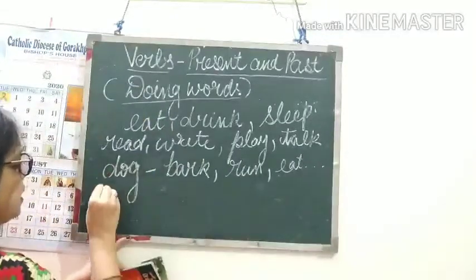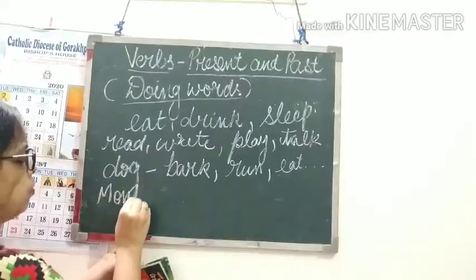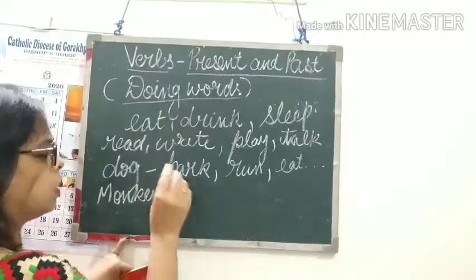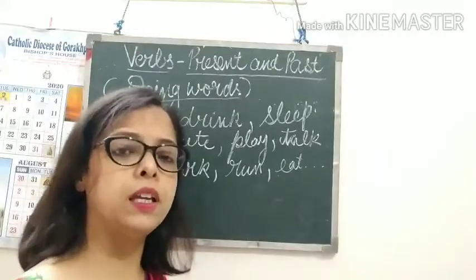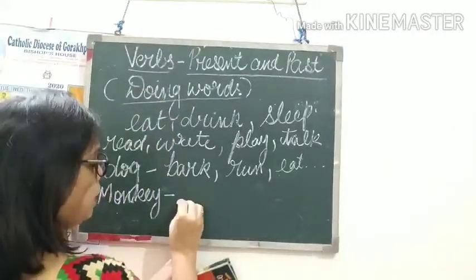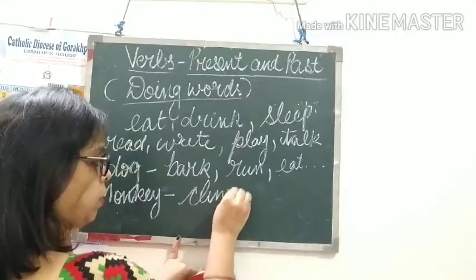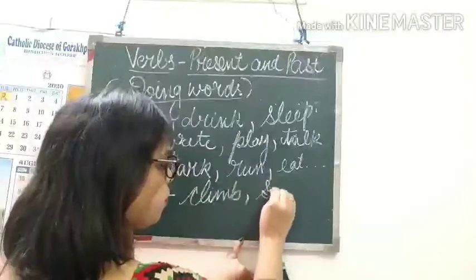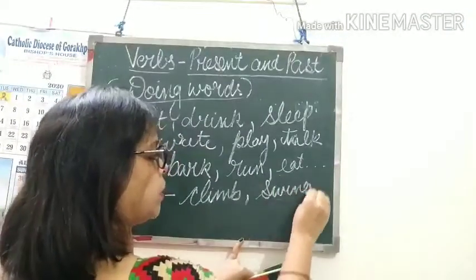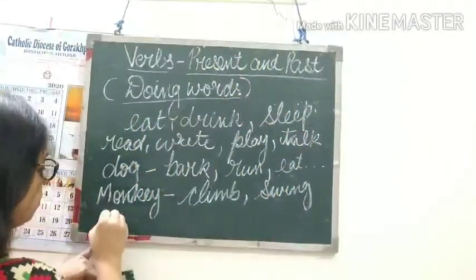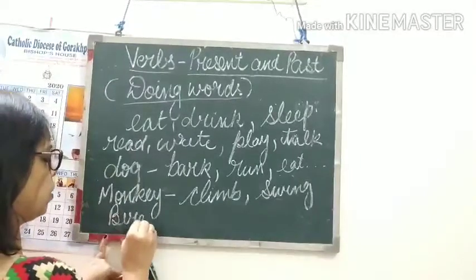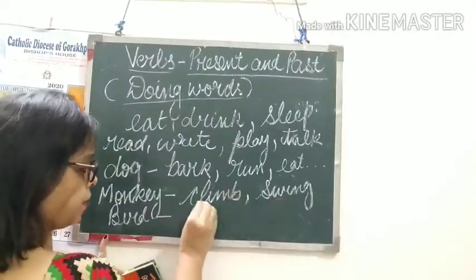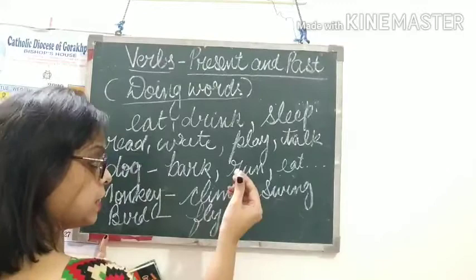Now let us talk about a monkey. What does a monkey do? A monkey can climb. A monkey can swing. Let us talk about birds. What can birds do? A bird can fly. A bird can sing.